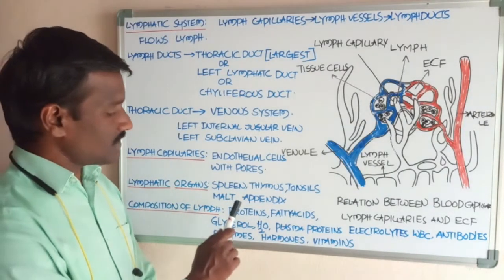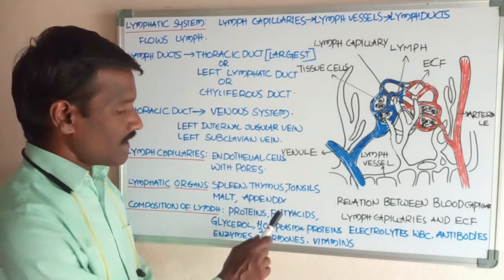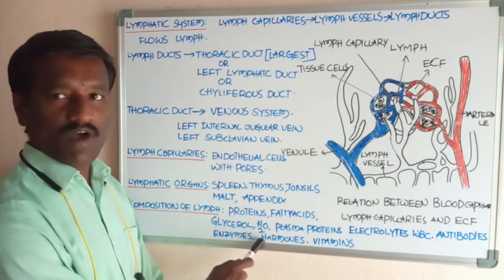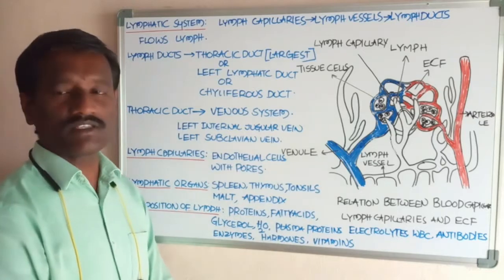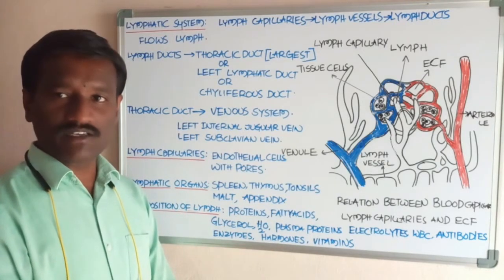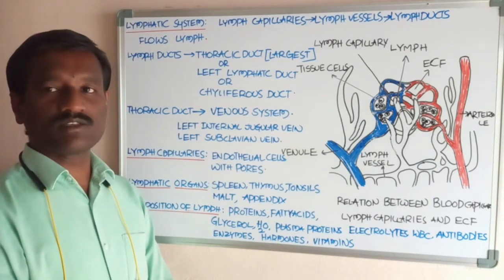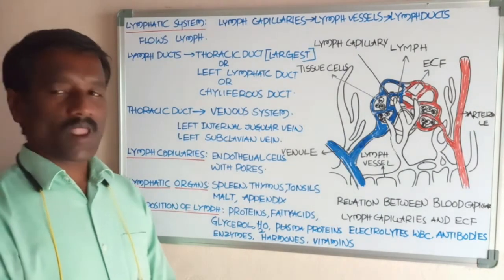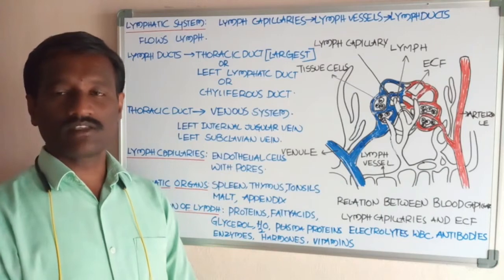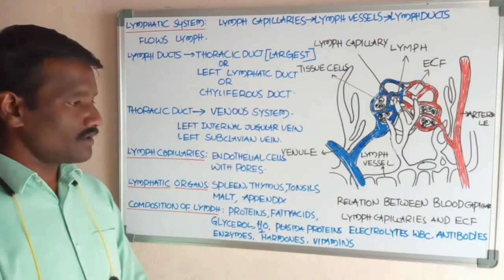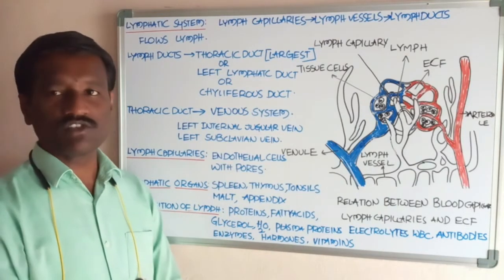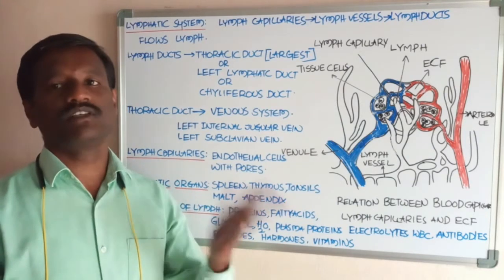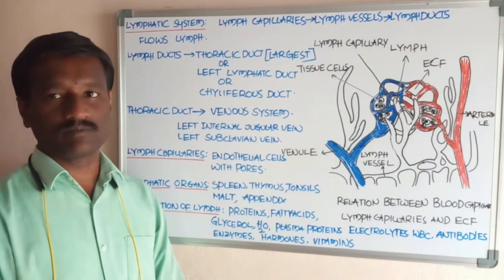Lymph contains proteins, fatty acids, glycerol, water molecules, plasma proteins, electrolytes, and white blood cells, mostly lymphocytes. It also contains antibodies, which are protein molecules, and enzymes and hormones. Lymph is without red blood cells.